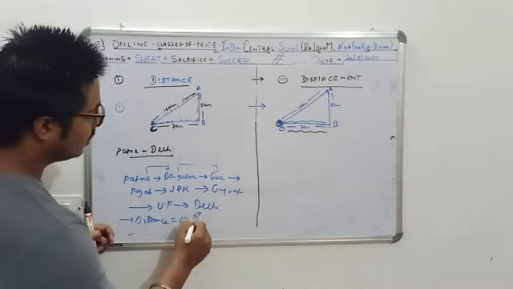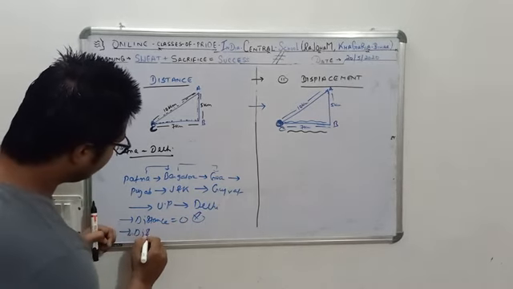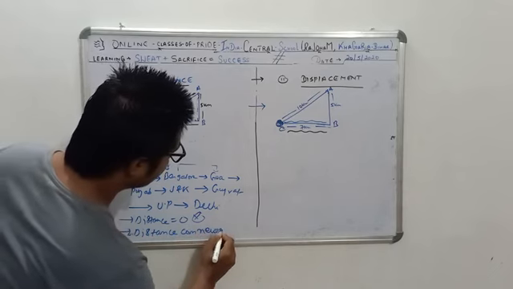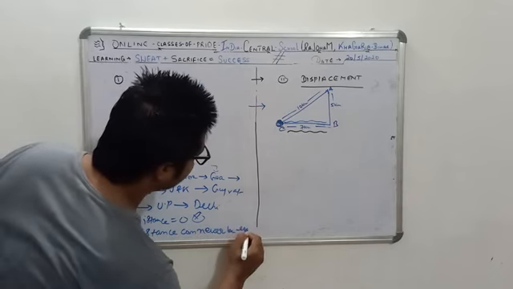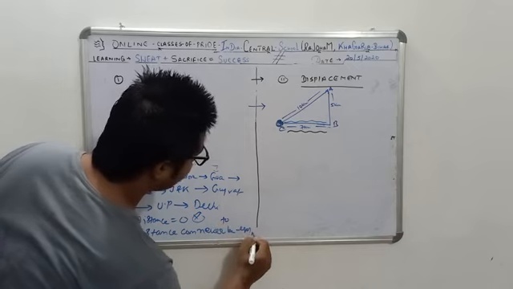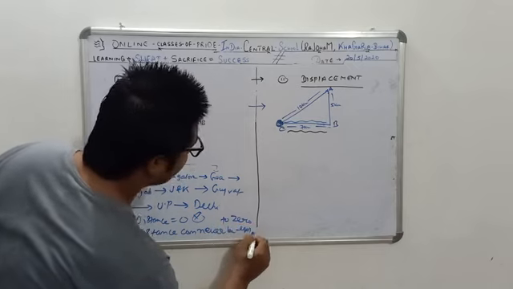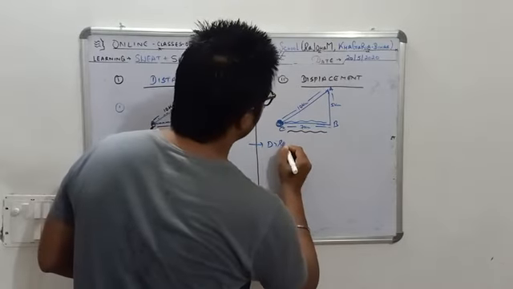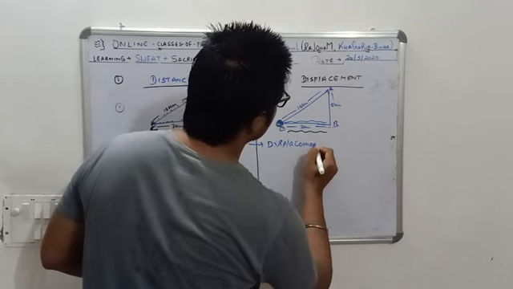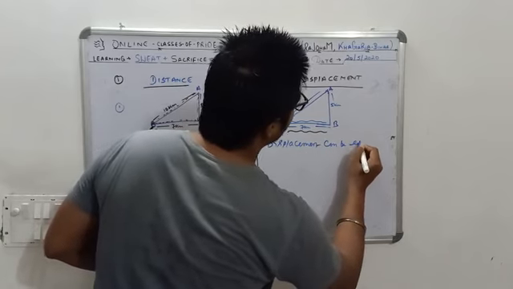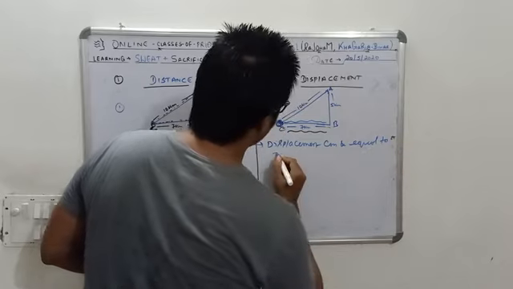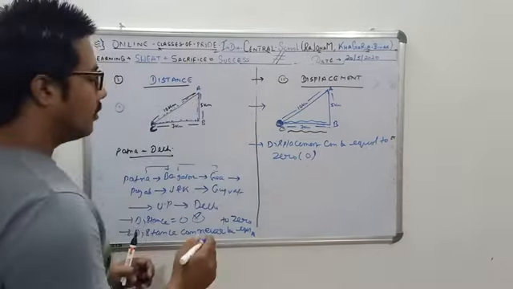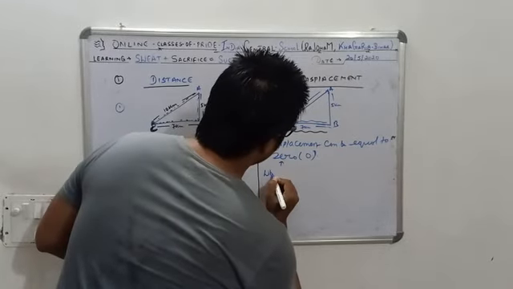No. You have to keep in mind that the distance can never be equal to 0, whereas the displacement can be equal to 0.